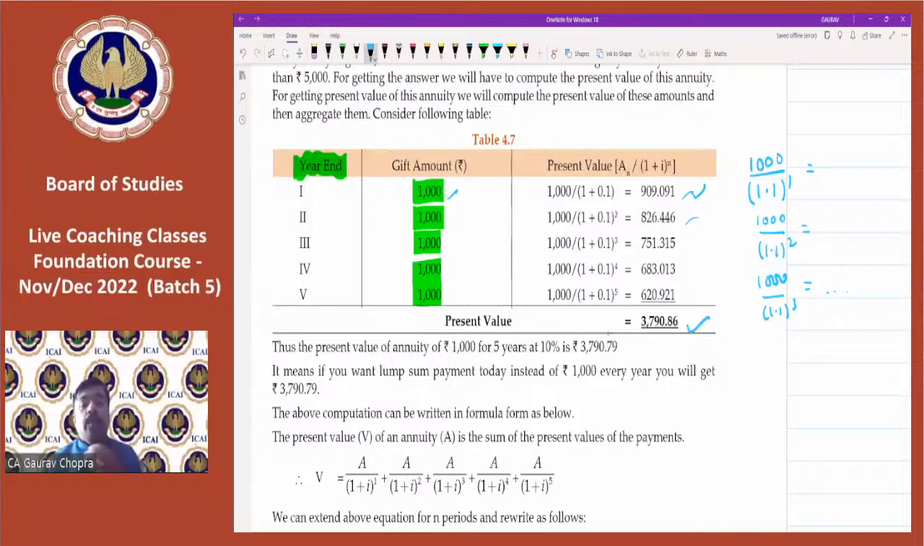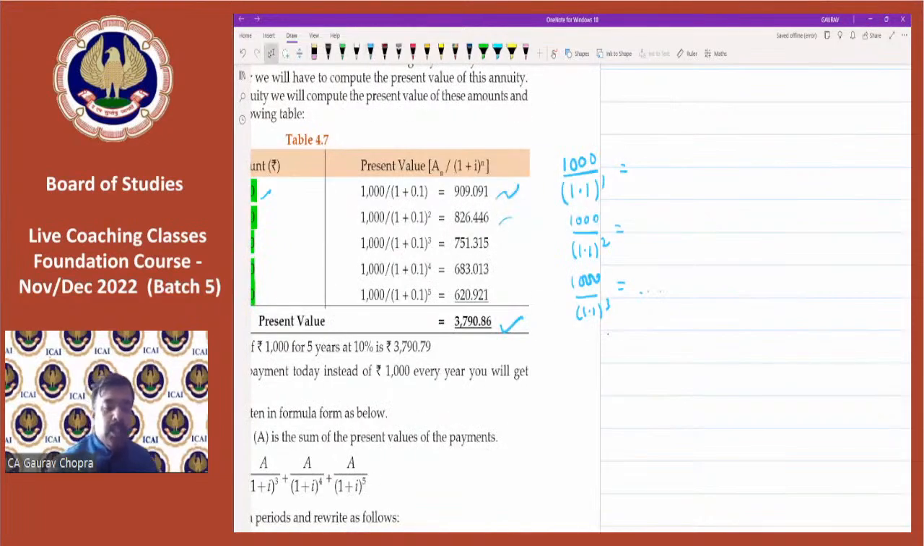3790.86. Now, there might be one question in your mind: if this question appears in the exam, that we are receiving 1,000 rupees every year as a gift for 5 years, and we have to calculate the present value, then preparing this table will take a lot of time. It is very time consuming. Then how to shorten this? So let's do the shortcut.